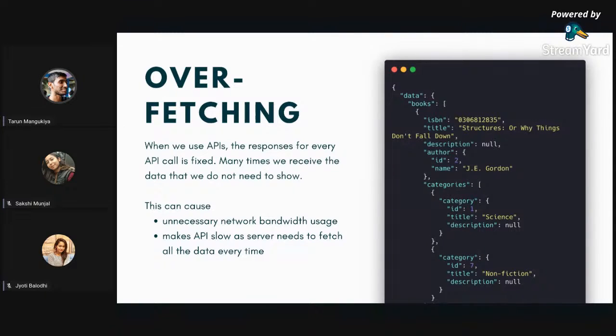So overfetching can be a big network headache when it comes to server providers, right? And it causes extra bandwidth, extra CPUs, and everything, right? So that is something, even as a backend developer, we want to avoid, so that we can make our APIs fast, right?